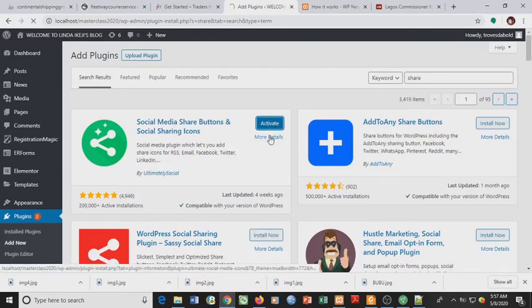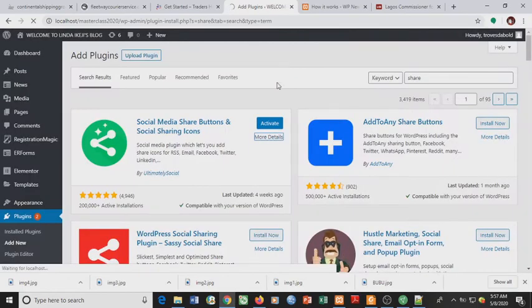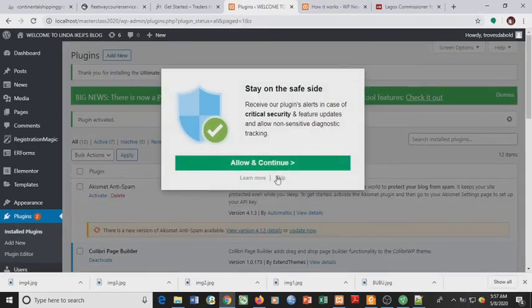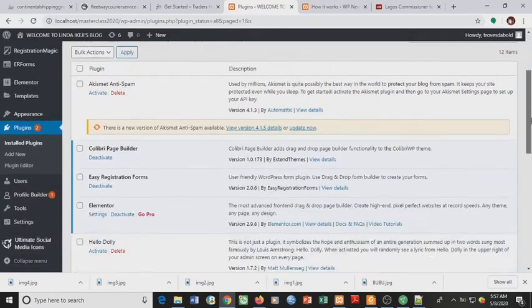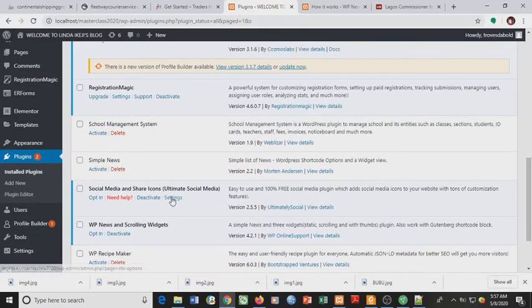Plugin has been installed. We activate. So the social share buttons, the plugin for social share have been activated.